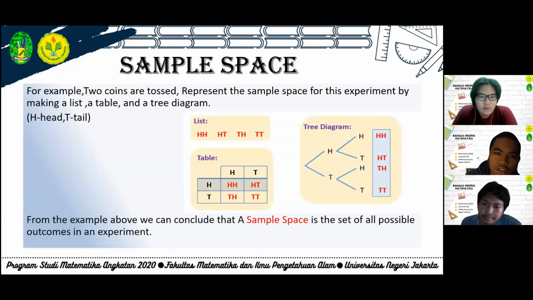So next is sample space. For example, the coin toss: we represent the sample space for this experiment by making a list, a table, and a tree diagram. H is represented by head and T is represented by tail. So there are list, table, and tree diagram. From the example above, you can conclude that a sample space is the set of all possible outcomes in an experiment.